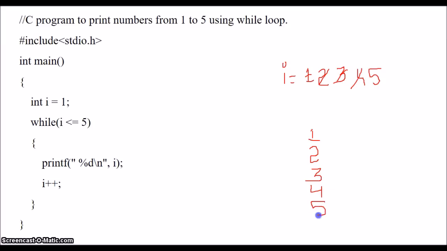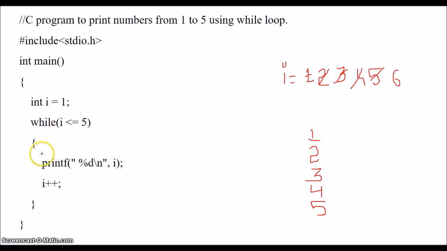Now the current value of I is 5. Next increment I plus plus. Now the I value is 6. Once again go back and check the condition, 6 less than or equal to 5. Now the condition becomes false. 6 is not less than or equal to 5. The condition becomes false. The program terminates.